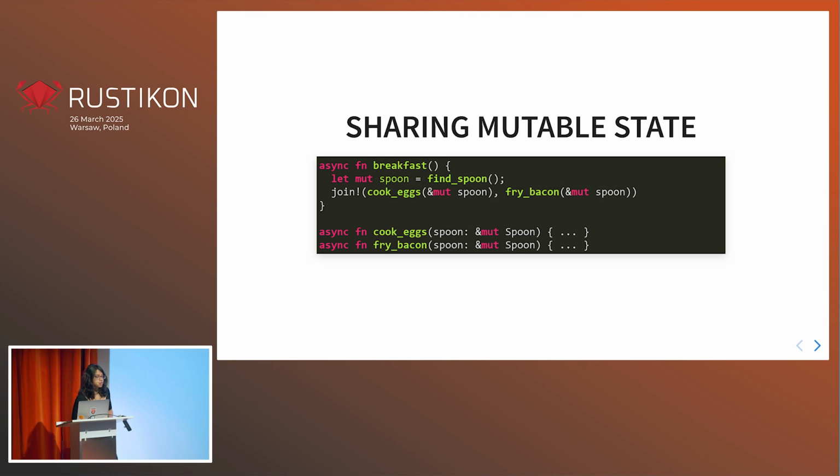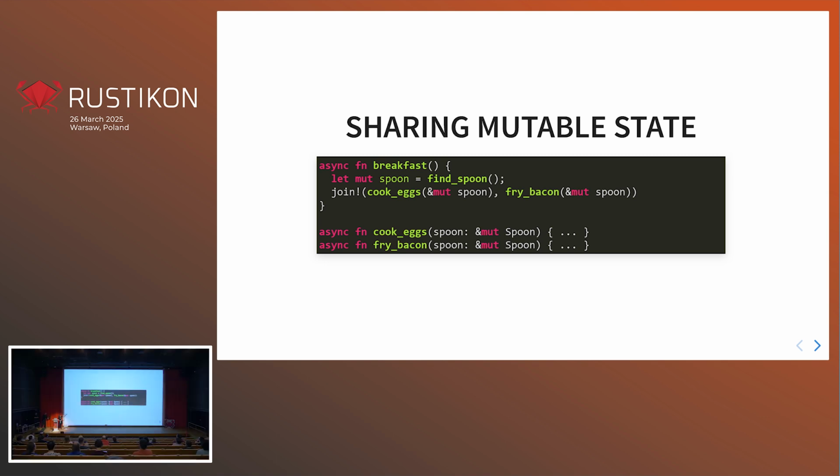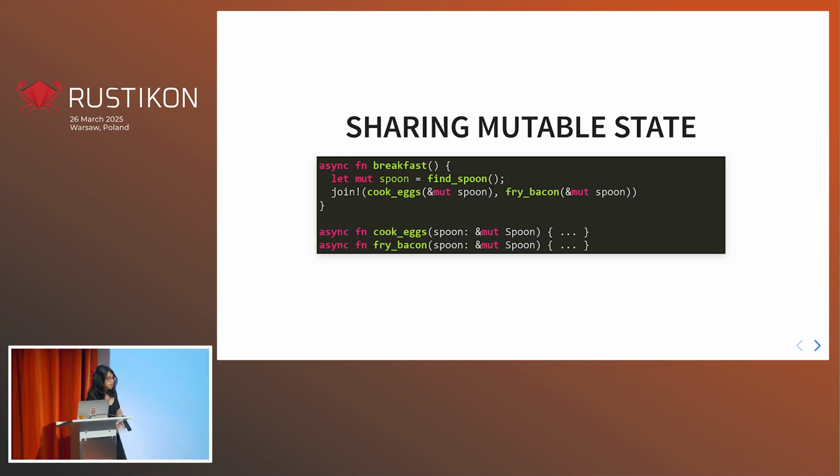Well, you might think, can't we just pass it in? Let's just pass a mutable reference to a spoon into our cook eggs and fry bacon functions. Surely this will work, right? But actually, no, it doesn't work and it shouldn't. The Rust compiler is very helpful. It spots there's a mistake. We can't borrow mutably at the same time in two functions. So instead, we need to look into alternatives.